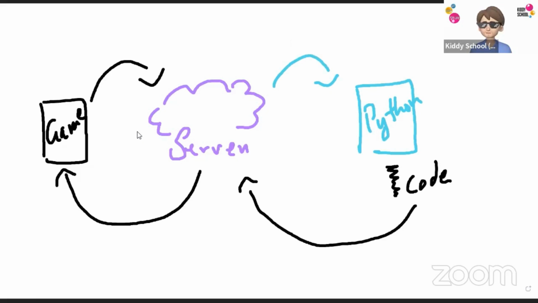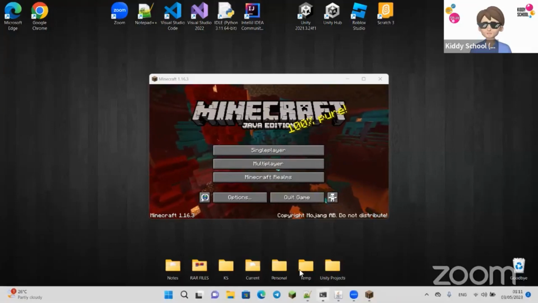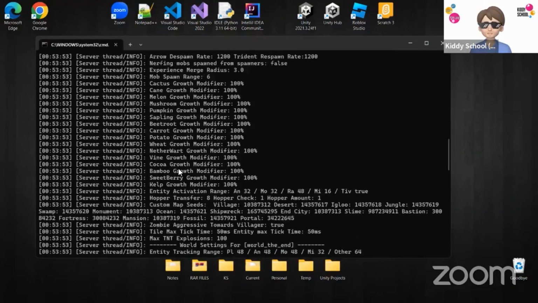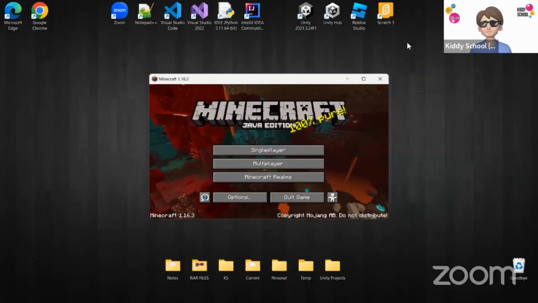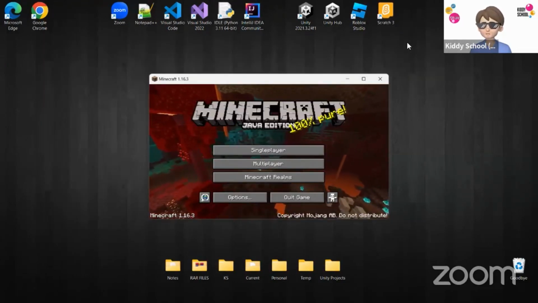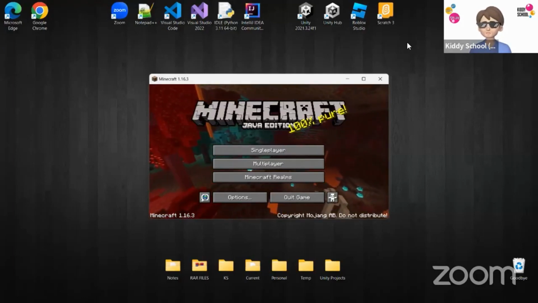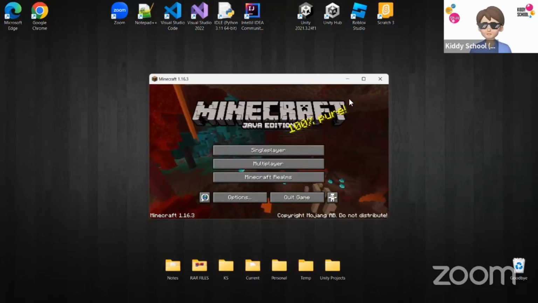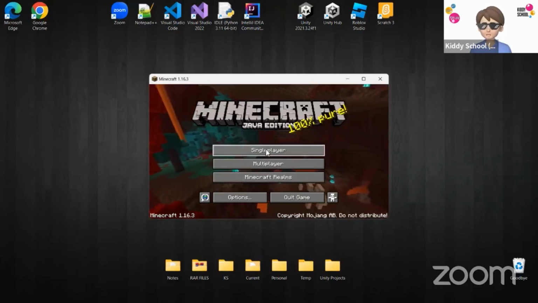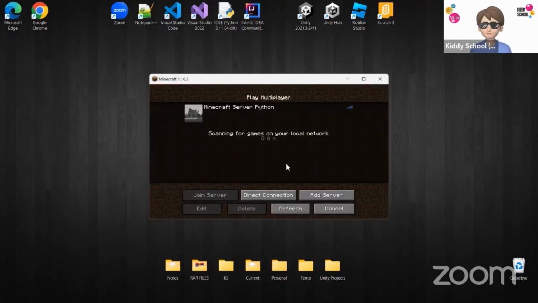So let's get started. Now here is my Minecraft game, and the server, as you can see, is running behind. Should you be worried about these scary texts? No. This is something very simple. You will learn everything in steps. Today, we're just going to get ourselves introduced to building that volcano model and see how coding works with this Minecraft game. We're not going to go to single player. I will be jumping to multiplayer.